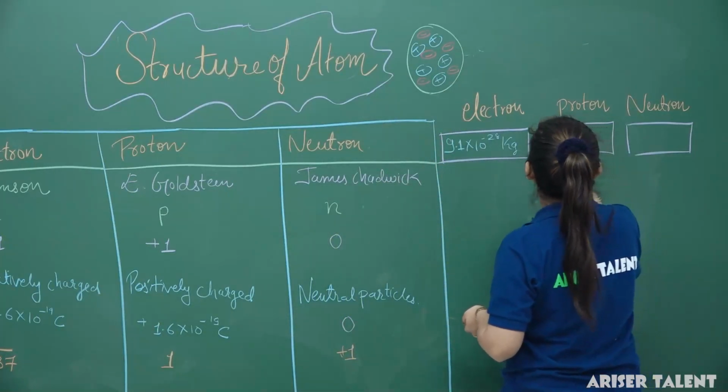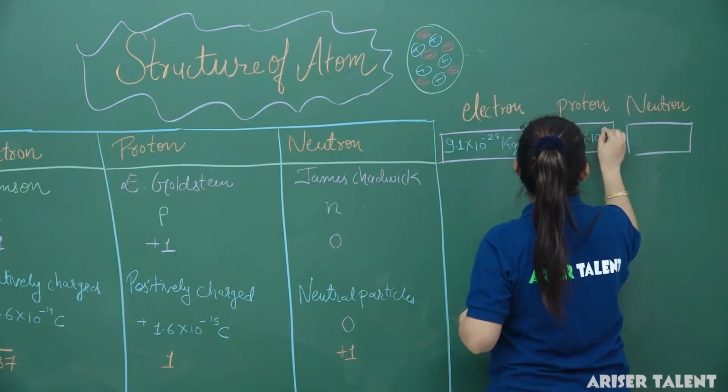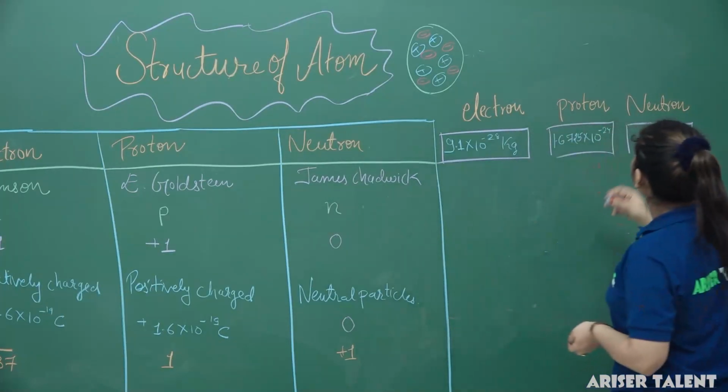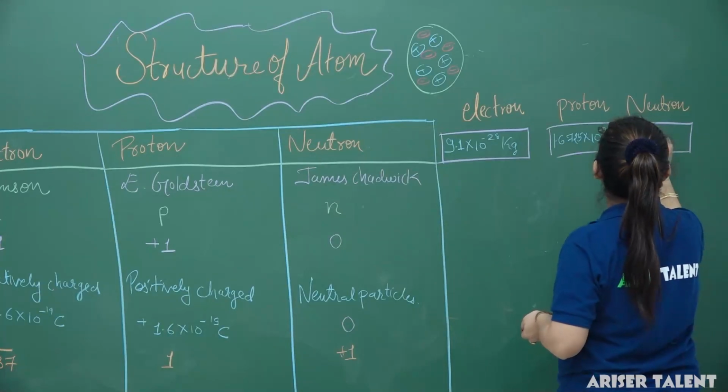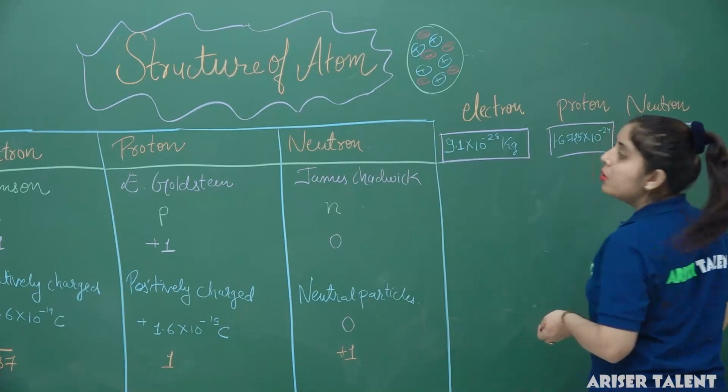The proton has a mass of 1.6725 times 10 raised to the power minus 24 kg. And the neutron has a mass of 1.6748 times 10 raised to the power minus 24 kg.